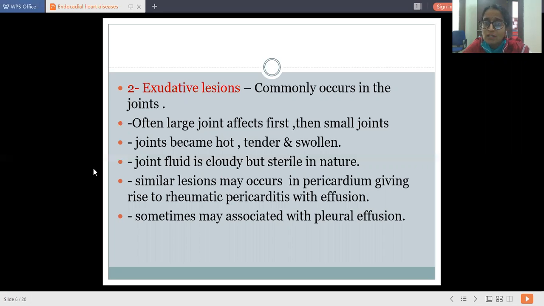Similar lesions may occur in the pericardium, giving rise to rheumatic pericarditis with effusion. About pericarditis we are going to study later on. So similar lesions appear in the pericardium, and we call it rheumatic pericarditis with effusion, and sometimes it may be associated with pleural effusion.